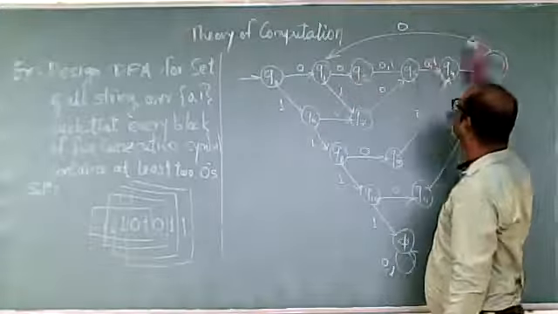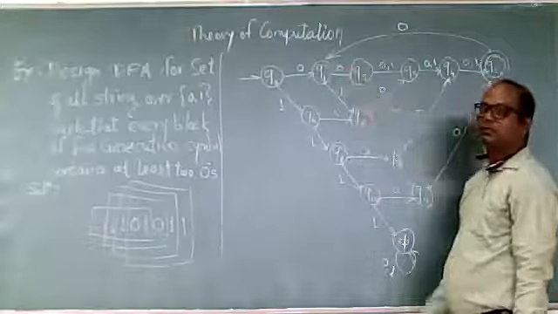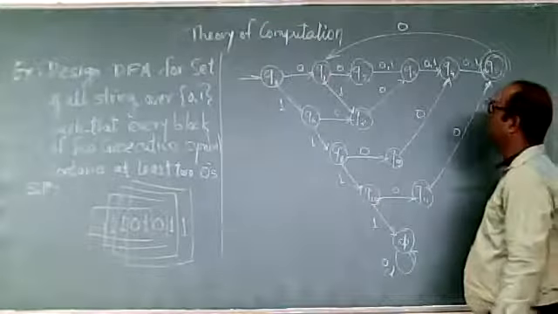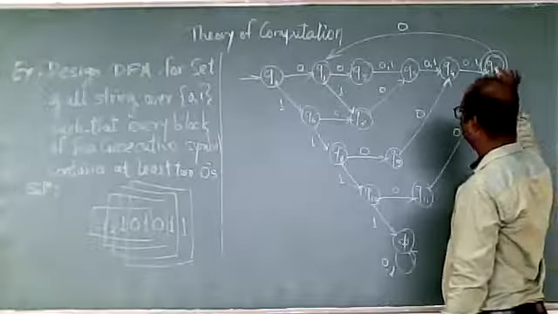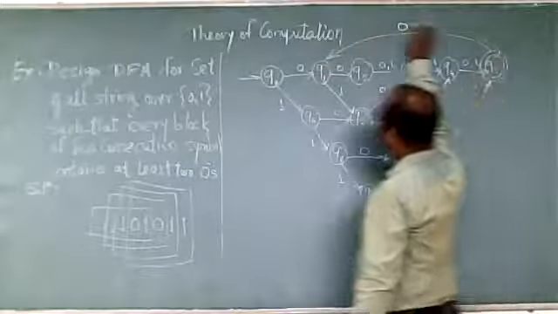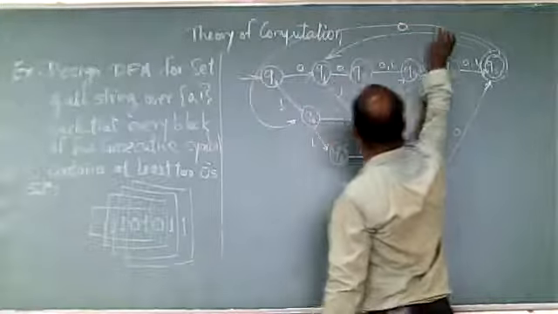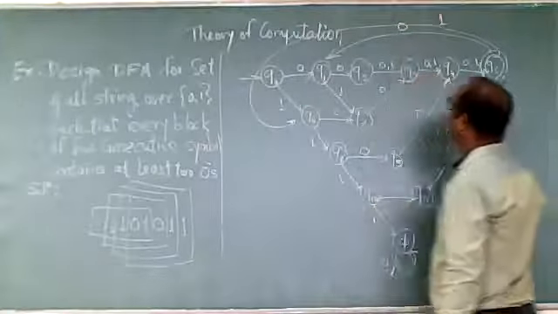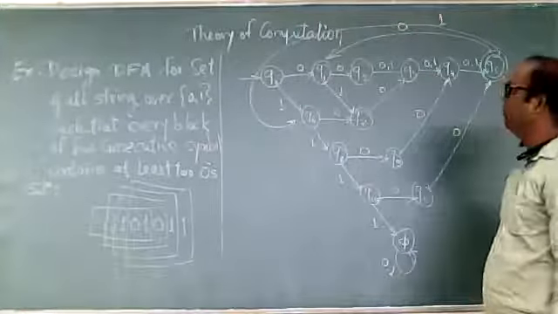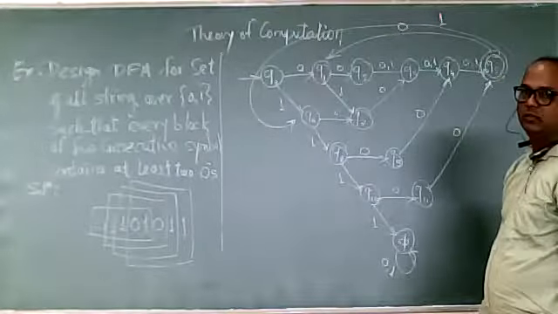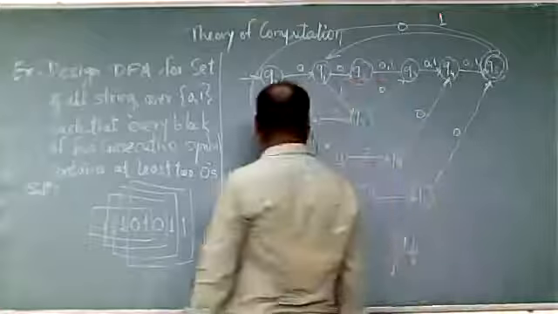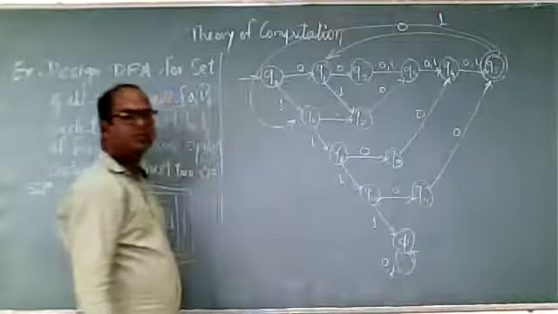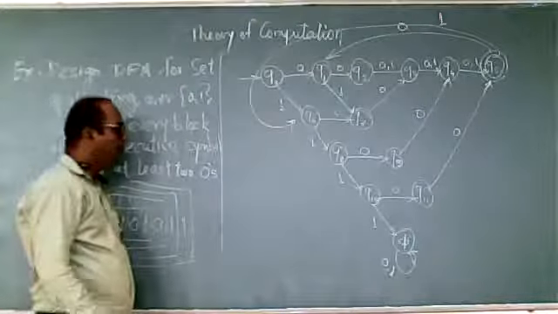So first 0, anything, anything, anything, the last must be 0. So it will go to the Q1 state. Now from Q1, the state of this Q5 will go to Q6. So one transition from Q5 will go to Q6. So you just try with anything, and you will get the required DFA.